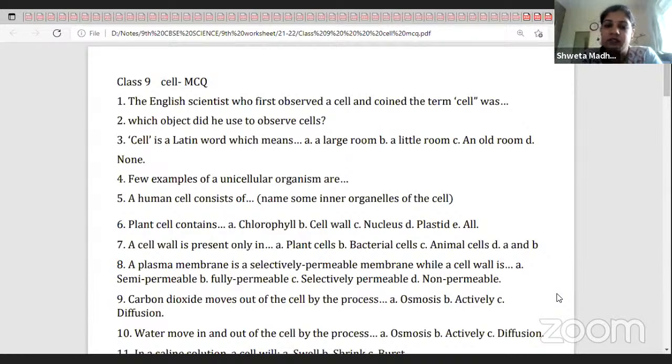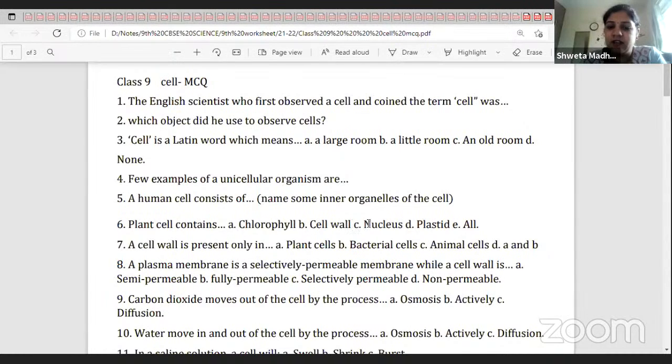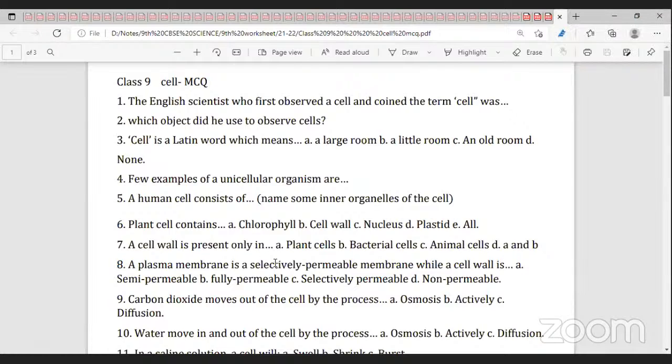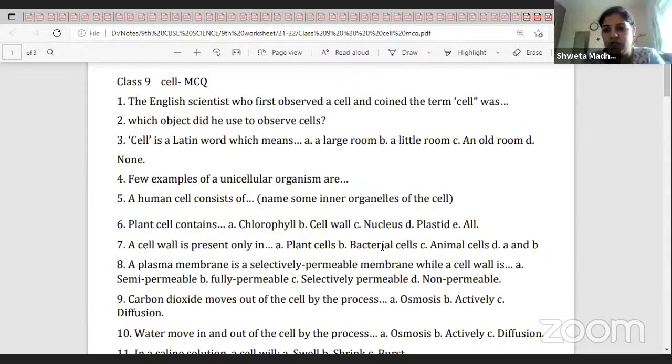Plasma membrane is the outer boundary, while the others are inner cell organelles. Plant cell contains, ma'am, all of these: chlorophyll, cell wall, nucleus, plastid, all of them. A cell wall is present only in plant cells. A and B, the both.